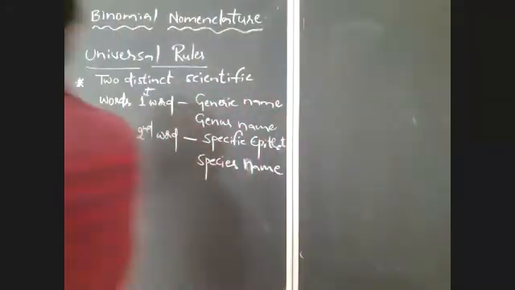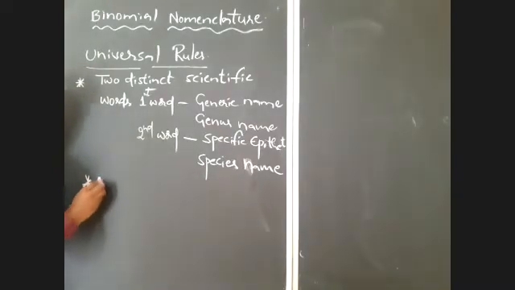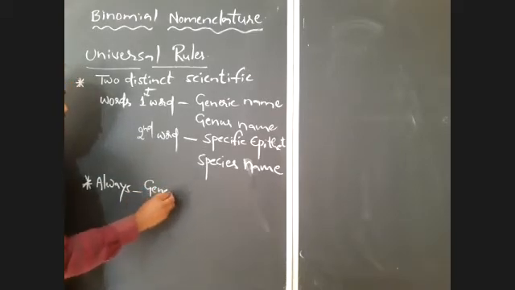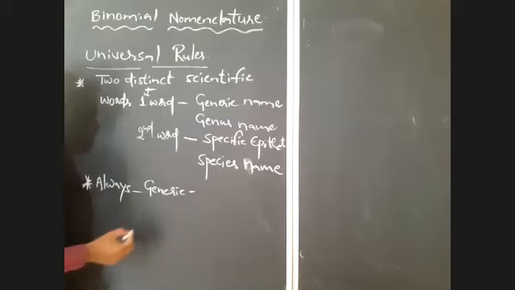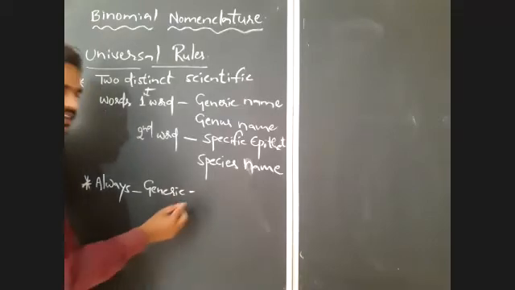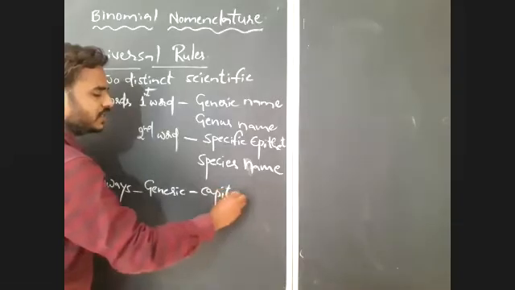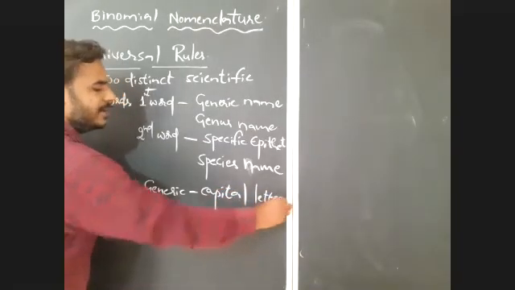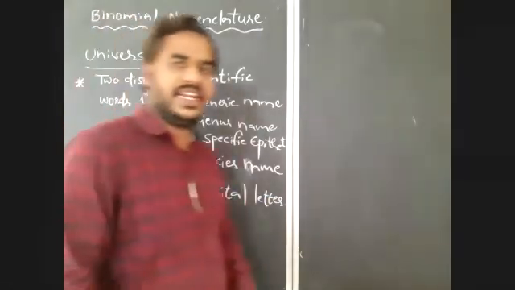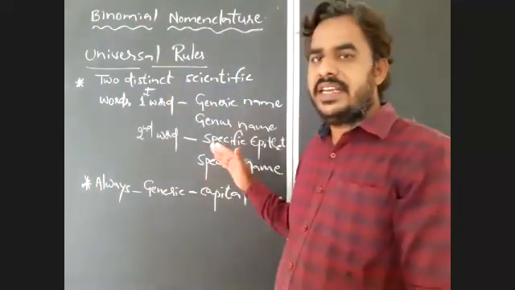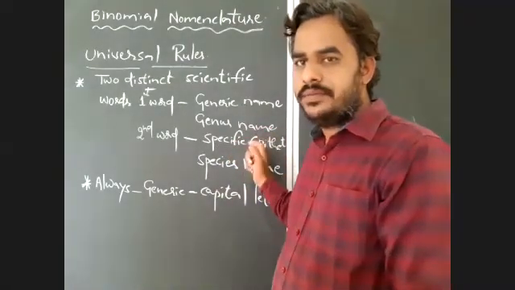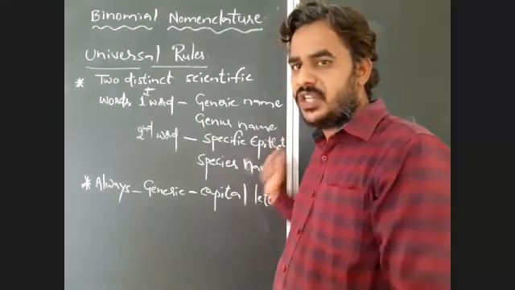Because of that, always the generic name or genus name should start with a capital letter, capital alphabet. So in the scientific name, the first word is the generic name, the second word is the specific epithet. Generic name represents a noun and specific epithet represents the adjective.